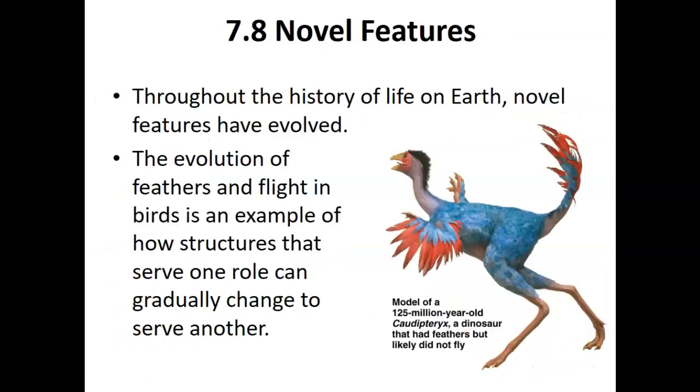Novel features can be created through evolution. Throughout the history of life on Earth, new species have evolved and new features have evolved. For example, the evolution of feathers and flight in birds is an example of how structures that served one role can gradually change to serve another.